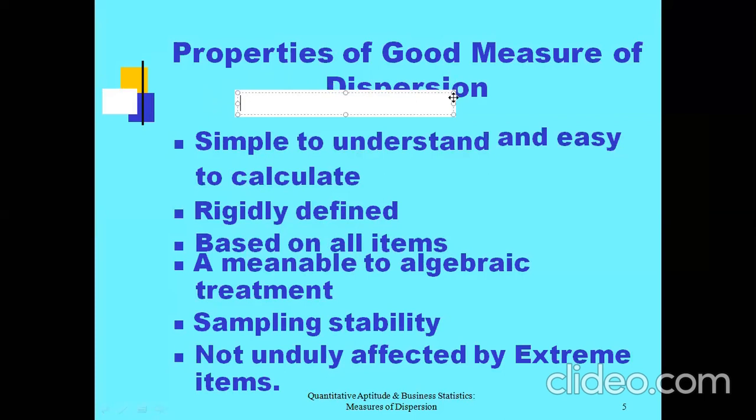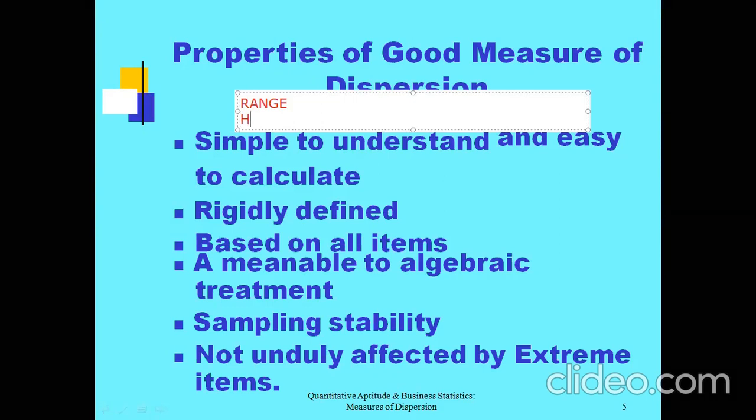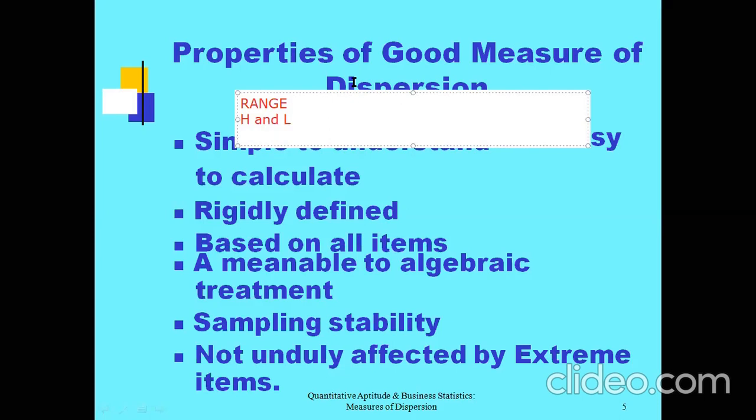Now, the first measure of dispersion is range. How to calculate range, or what do we mean by range? Range is nothing but the difference between the highest value and the lowest value. The difference between the highest and the lowest value is considered as range. So let us give an example.